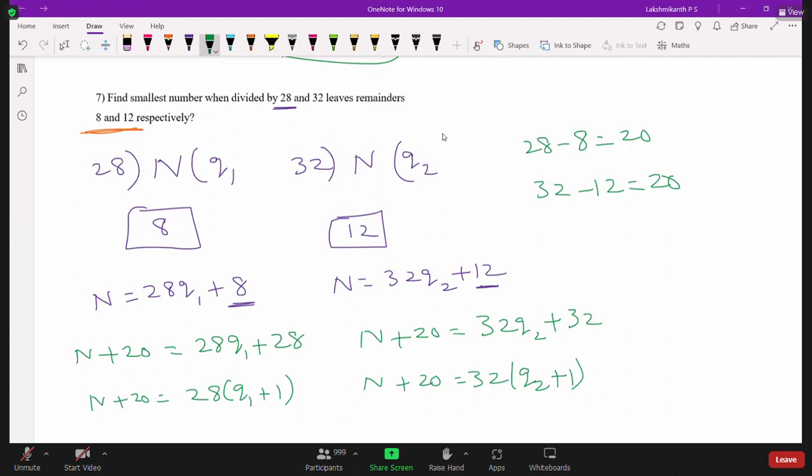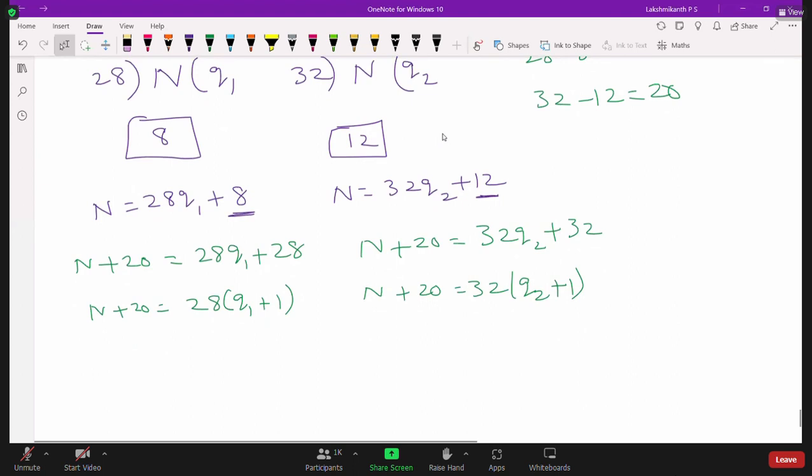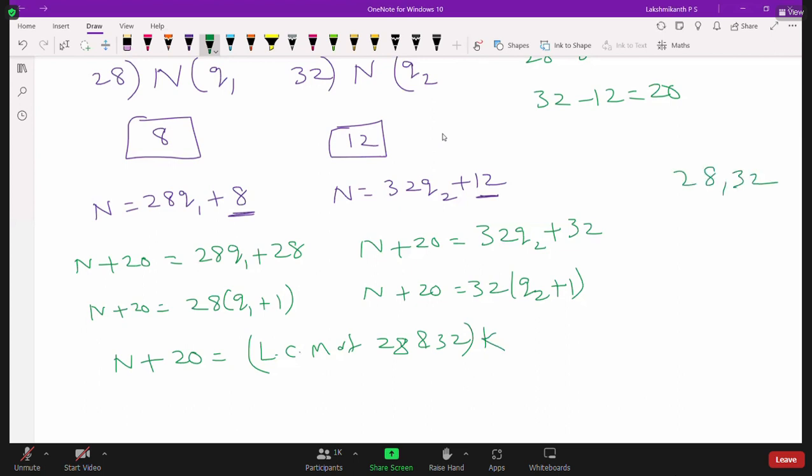Now we can clearly say that N plus 20 is a common multiple of 28 and 32. So N plus 20 is equal to the LCM of 28 and 32 times some constant K. What is the LCM of 28 and 32? Divide by 2: 2 times 14, 2 times 16, that is 2 times 7 and 2 times 8. They are co-primes. 2 into 2 is 4, 4 into 7 is 28, 28 into 8 is 224.